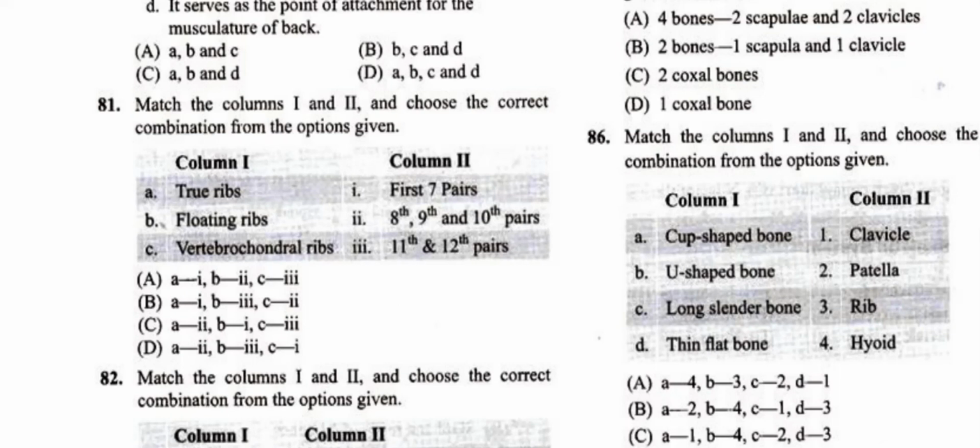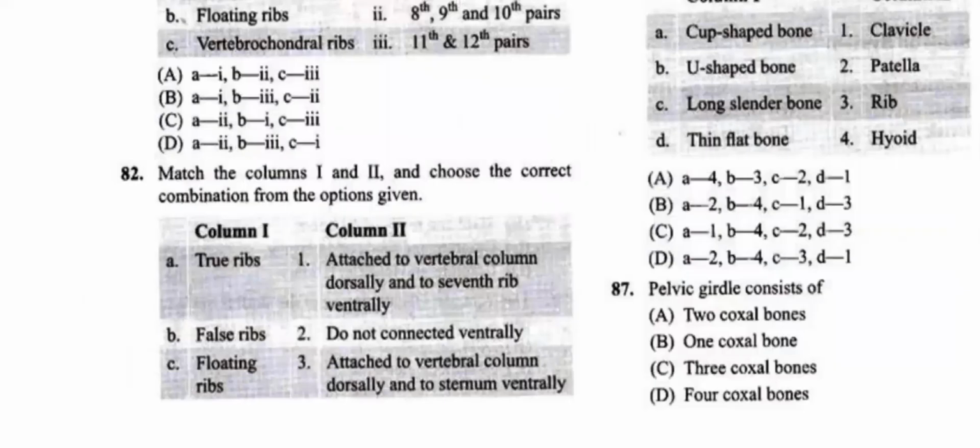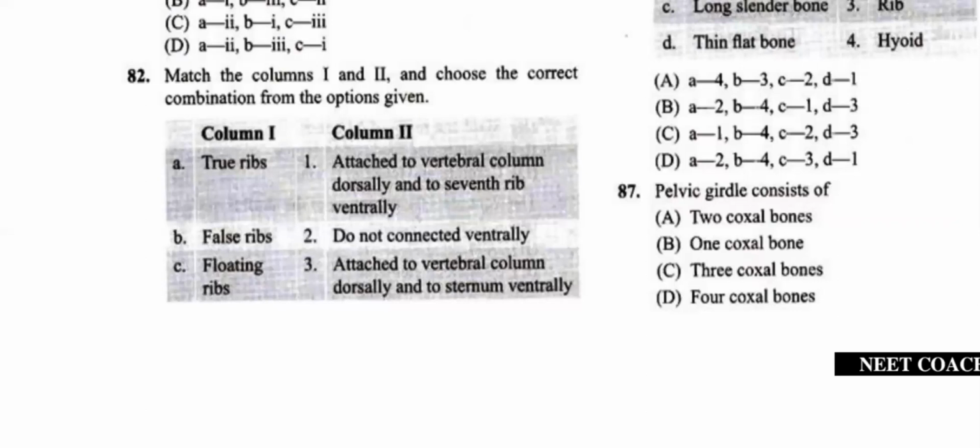Question number 82. Match column 1 and 2 and choose the correct combination from the options given. This is again about the rib cage, students. A is true ribs. We know that true ribs are attached to the vertebral column dorsally and to the sternum ventrally, not the 7th rib. So A is 3, B is 1.